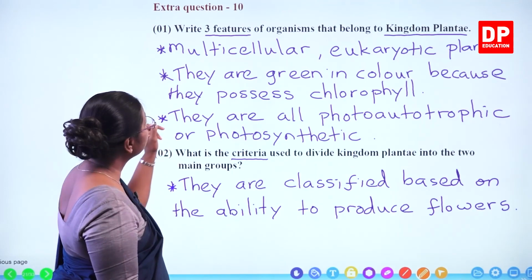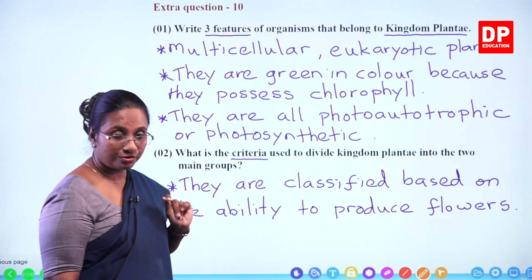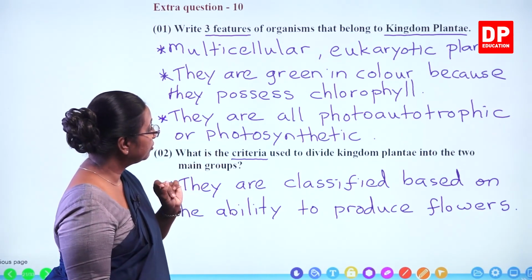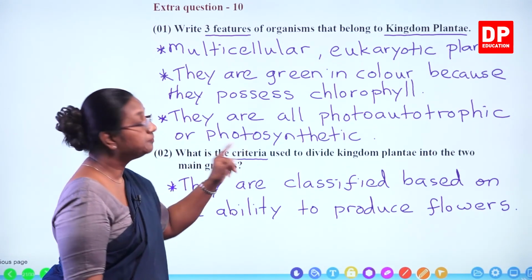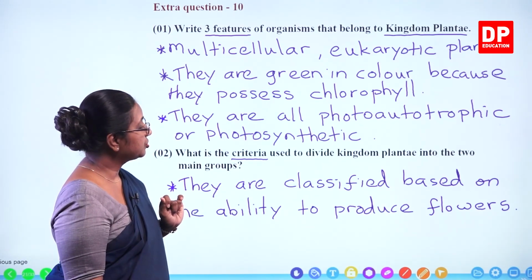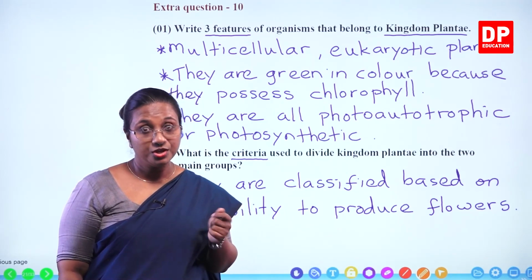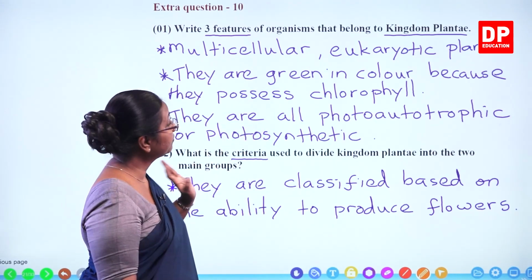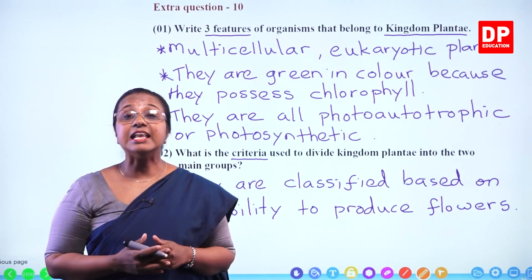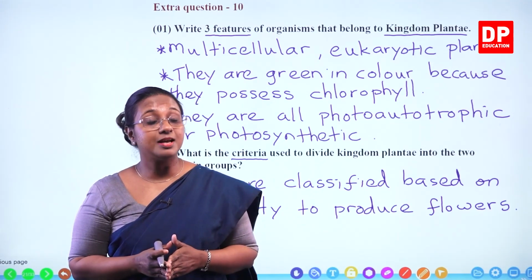Here I have written multicellular eukaryotic plants. They are green in color because they possess chlorophyll and they are all photoautotrophic or photosynthetic. And then the criteria used to classify plants is based on producing flowers or not. So those are the two parts of this question, students. With that, I will end this chapter and in the next chapter, I will discuss some more questions.